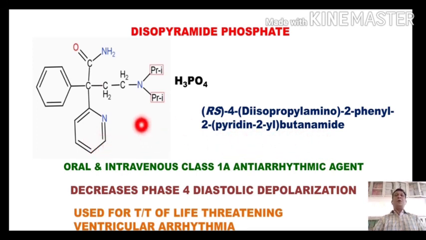Now one important point is that this carbon, the carbon number 2, is a chiral carbon because it is attached with 4 different groups, 1, 2, this 3, and this will be number 4. So this is a chiral carbon, and that's why it exists in its isomeric forms, and disopyramide is used as its racemic mixture without separating the isomers. That's why we include this configuration RS. That means both the isomers are available in the mixture form.